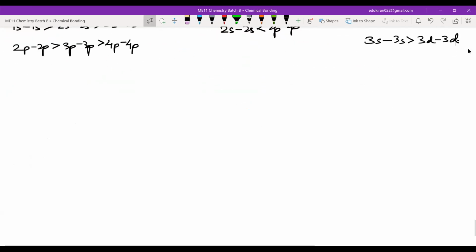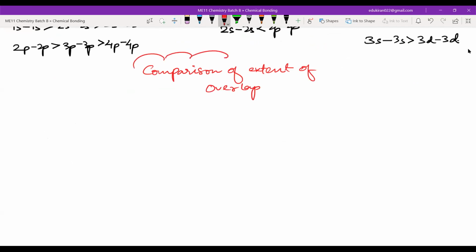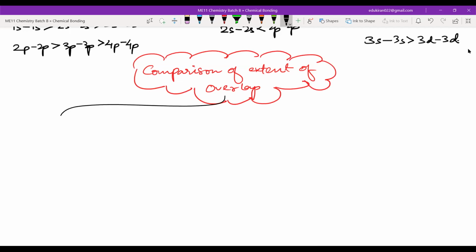Next is extent of overlapping and comparison, comparison of extent of overlap. So you will be given some subshells, some orbitals, and they will be overlapping. Now, there can be only two types of questions. One type of question will have different shells.